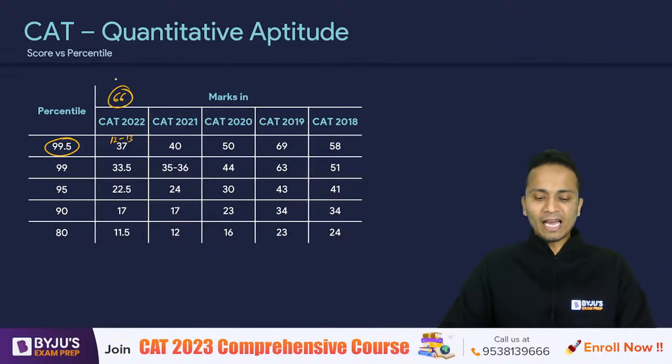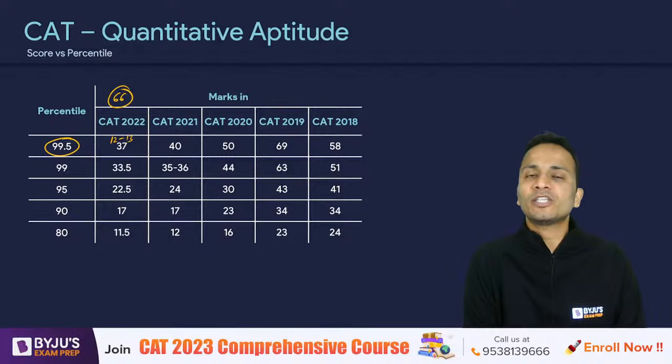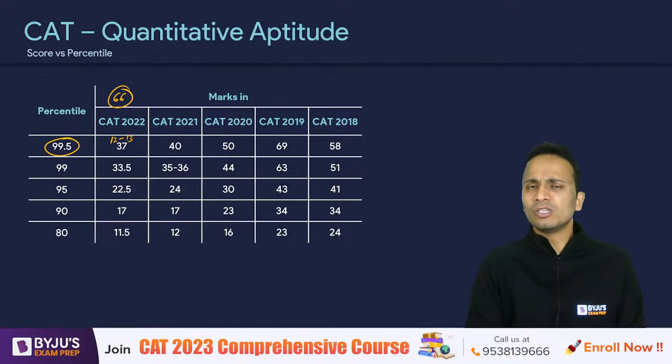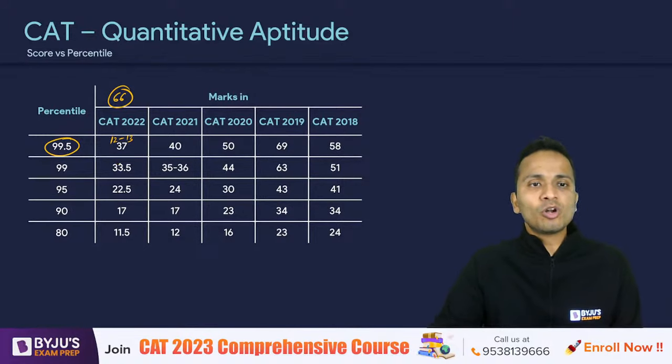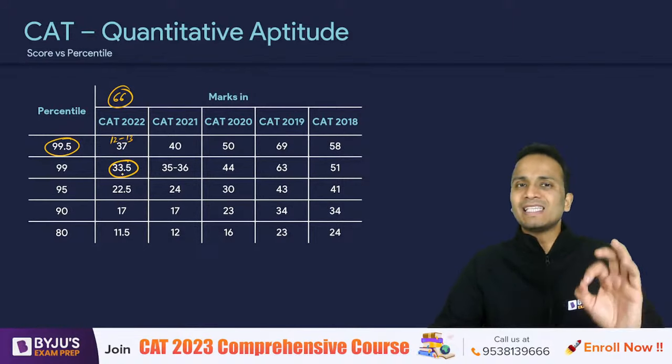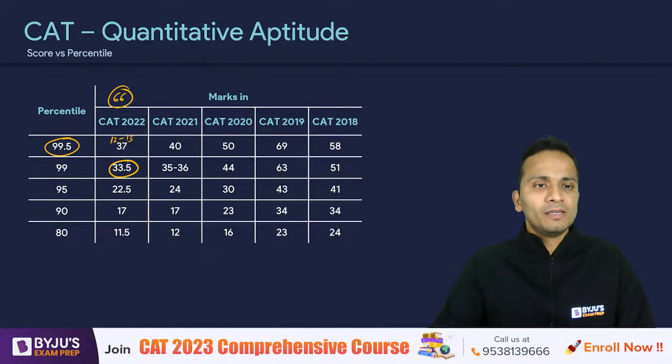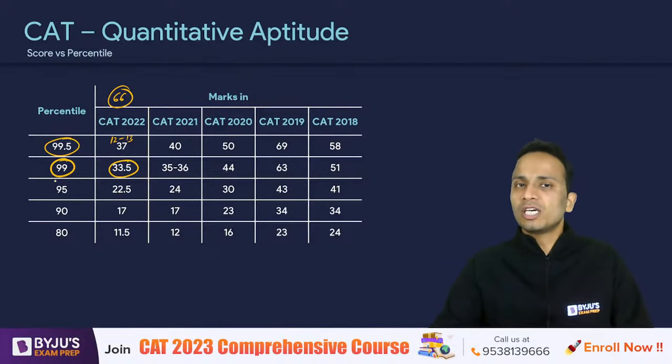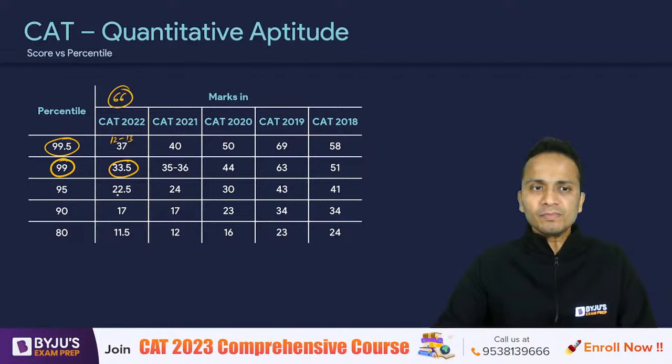So the total weightage of this section was 66, and a student who scored just above 50% marks in the QA section was able to score 99.5 percentile. At a score of 33, that means exactly 50%, 99 percentile was achieved in the previous year paper.